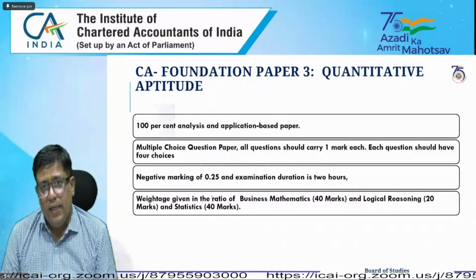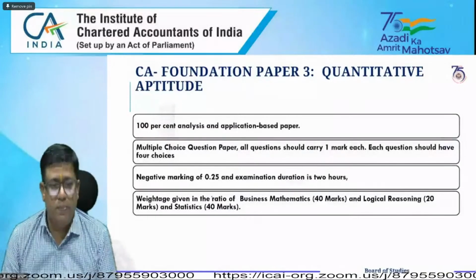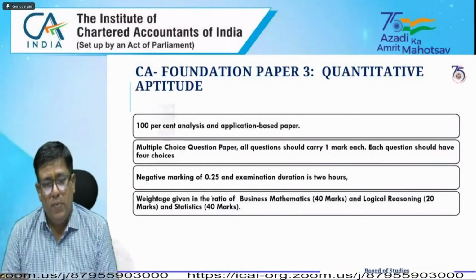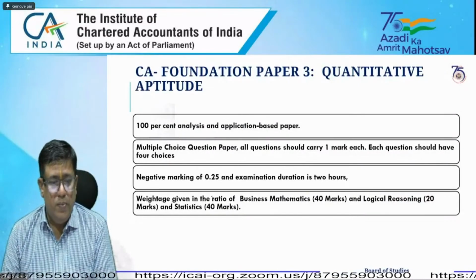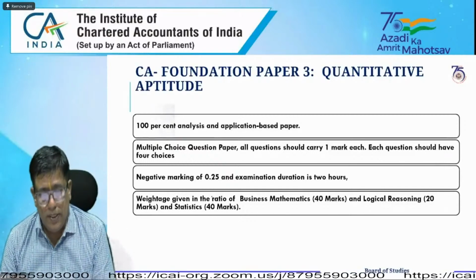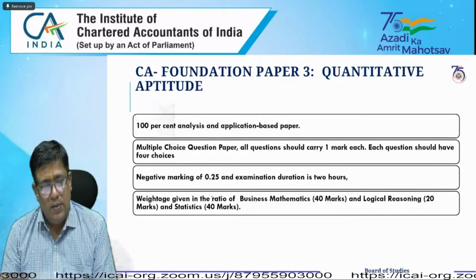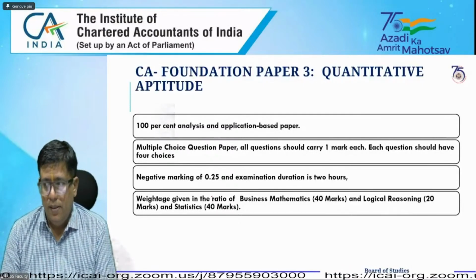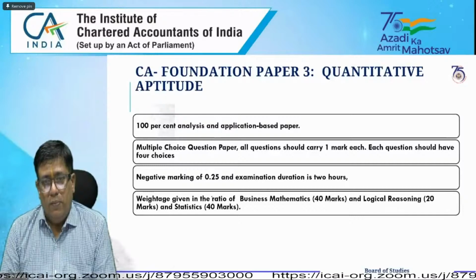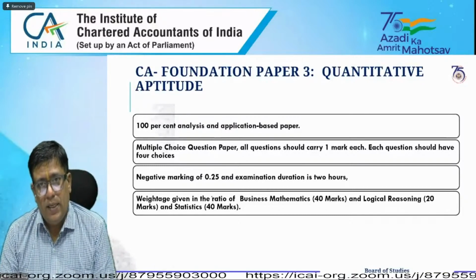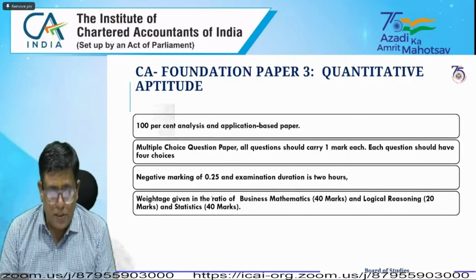Coming to quantitative aptitude, this is a 100% application based paper. The entire paper is multiple choice questions. All questions carry 1 mark. Each question has 4 choices. Negative marking is also there. As you already know: business mathematics 40 marks, logical reasoning 20 marks, statistics 40 marks. Mathematics has 8 chapters, logical reasoning 4 chapters, and statistics 6 chapters.